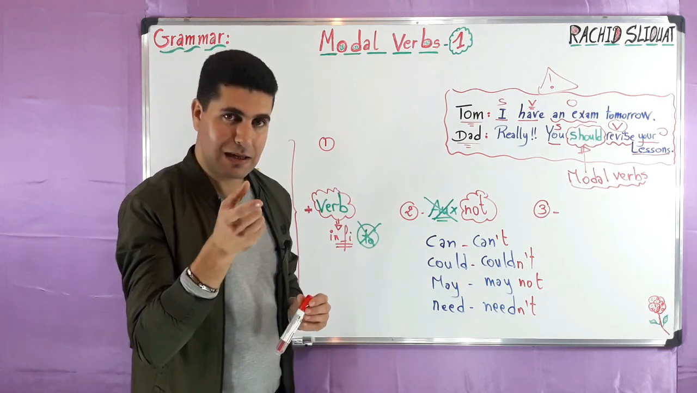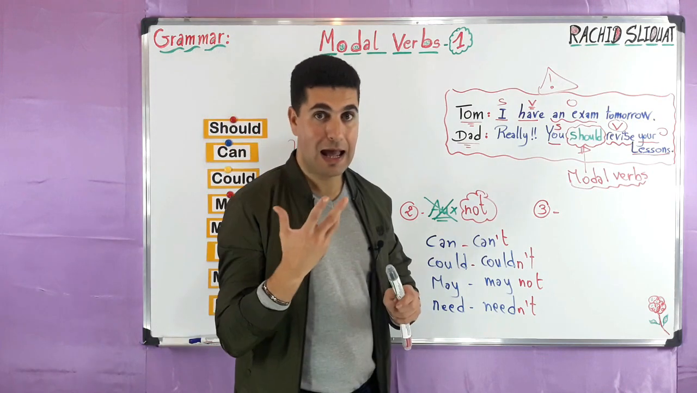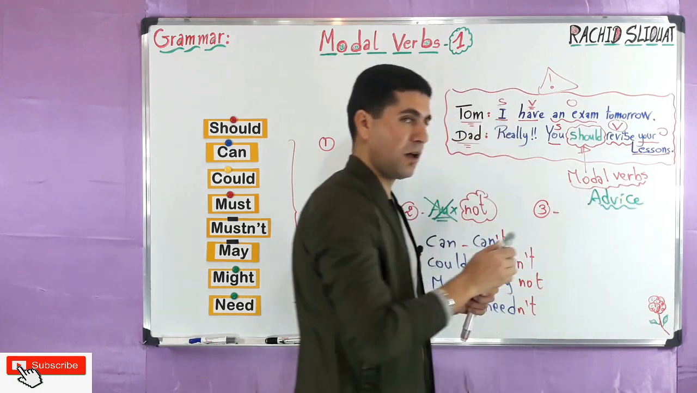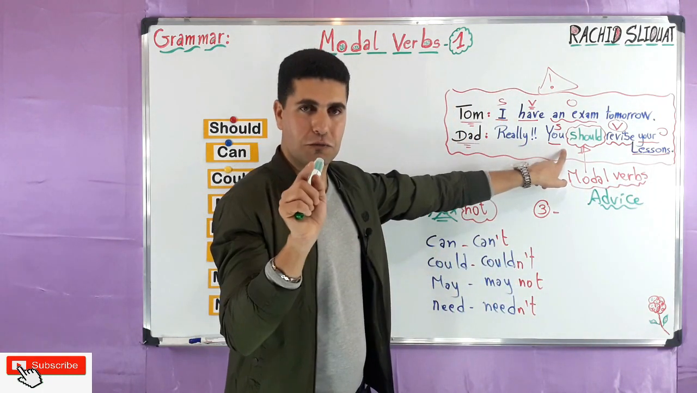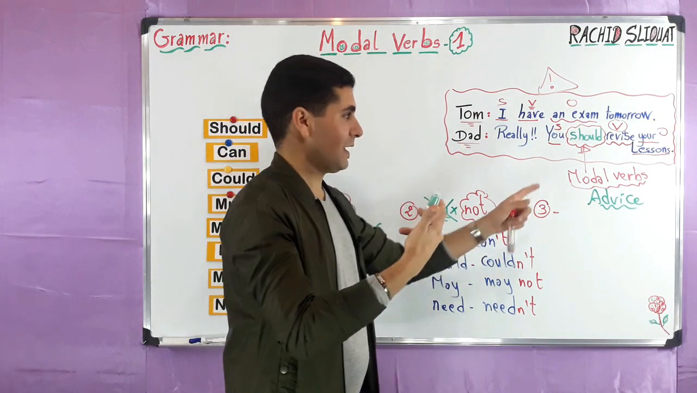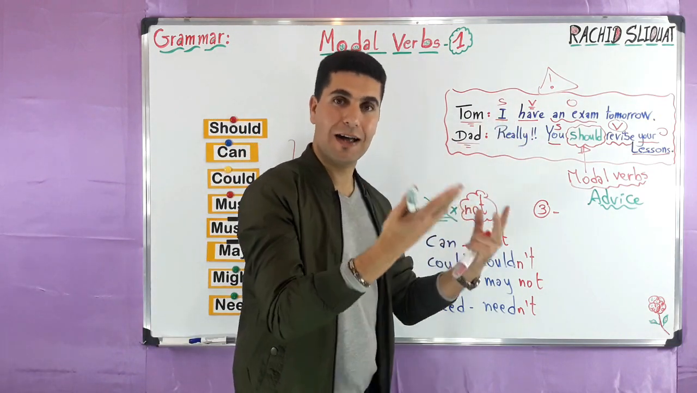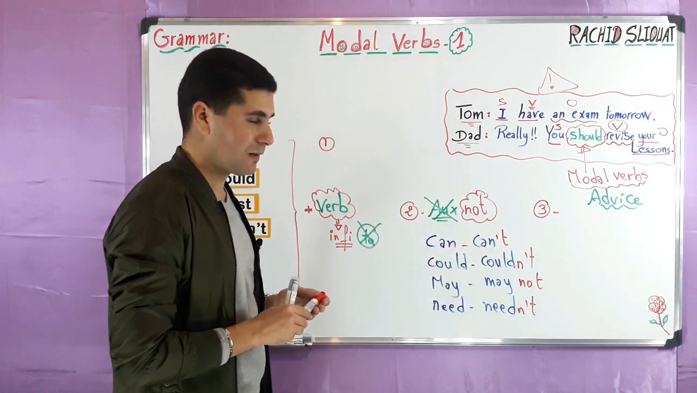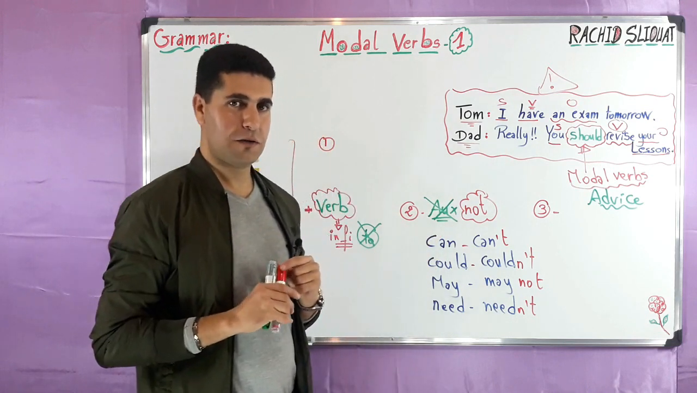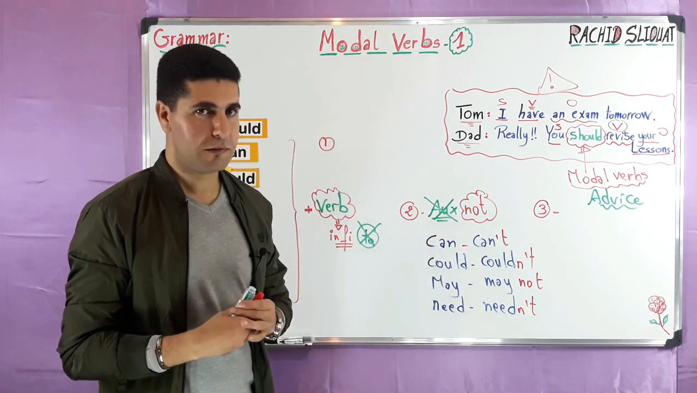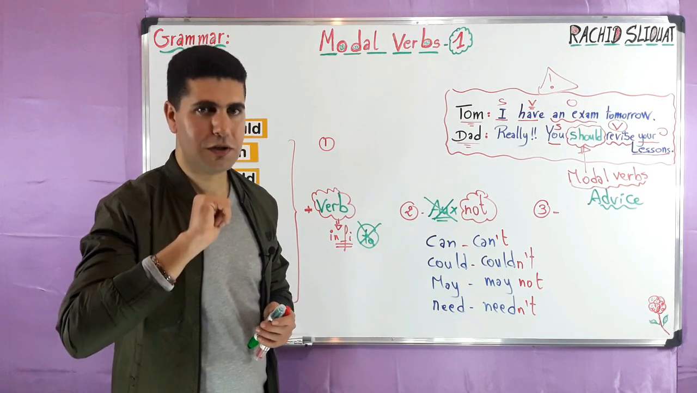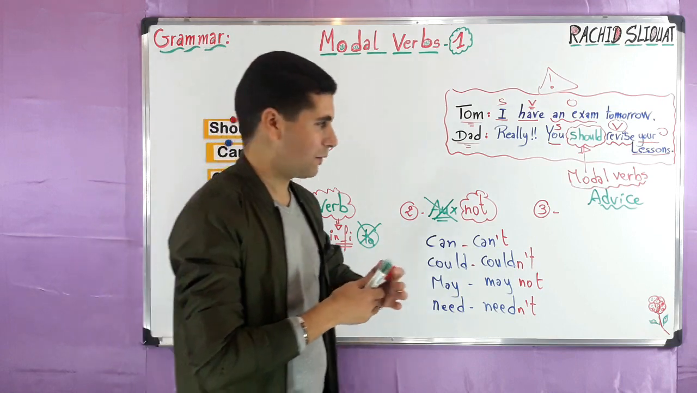It's very simply, he is advising, okay? He is giving advice to his son. So here, in this case, should is for giving advice. So Dad here is advising his son, Tom, to revise his lessons, okay? So he can also say, really, I advise you to revise your lessons, or you should revise your lessons, okay? So when you have an exam, you should revise your lessons. This is very simply advice.